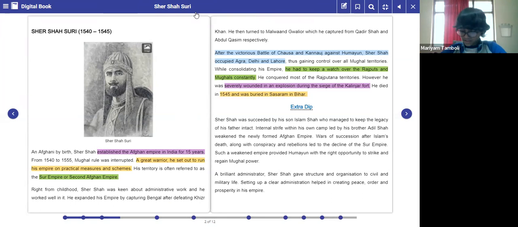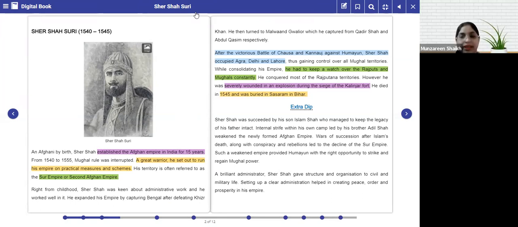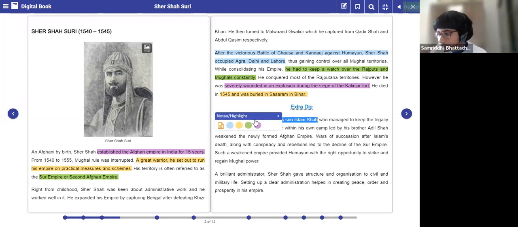Then his son. Who was his son? Please underline. Islam Shah. Very good. Sher Shah was succeeded by his son, who was known as Islam Shah. Now, see, Islam Shah took up the throne after his father.